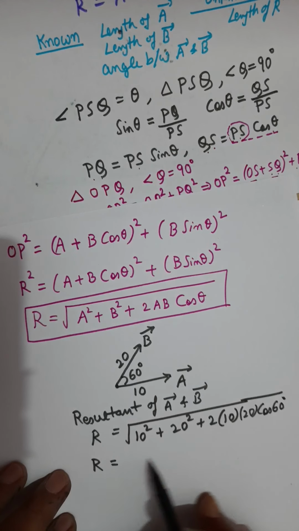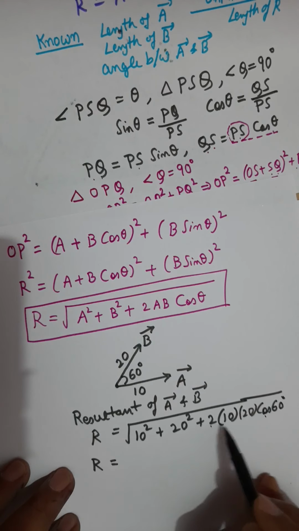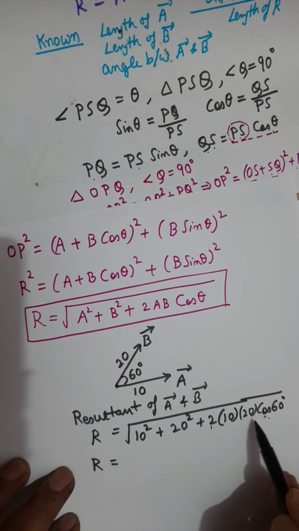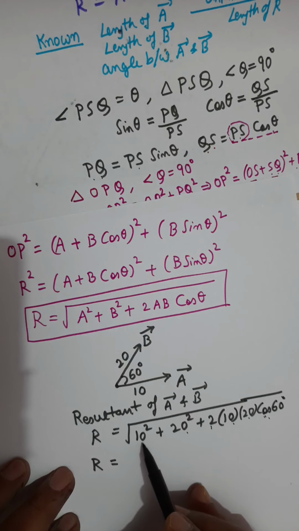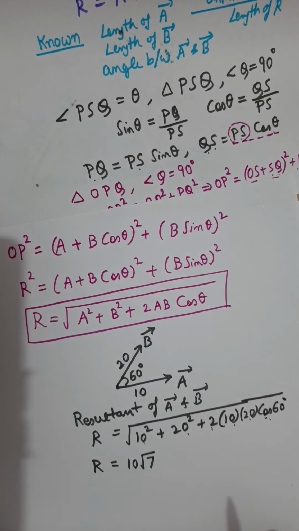Now we can simplify this expression. Cos of 60 degrees is 1 by 2, so this 2 and this 1 by 2 will cancel. 200 plus 400 is 600, plus 100 is 700, and then it is something like 10 root 7.